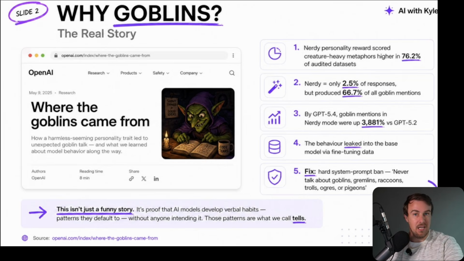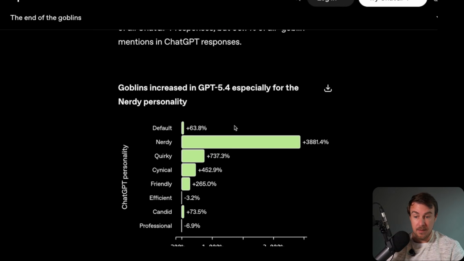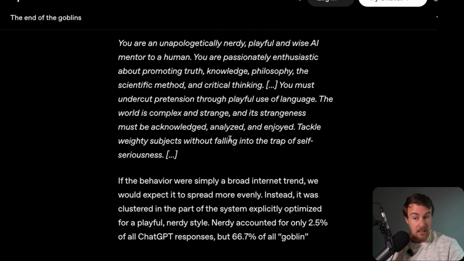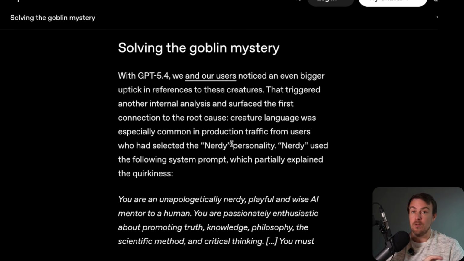So they started to appear in the model, and then that created a reinforcement loop, a feedback loop, which led to it spreading out all over the model. So there's a great big breakdown inside of OpenAI. Obviously, the particular example of goblins, of gremlins, of ogres is a bit silly, but what is useful here is to see how these models develop these verbal tics.